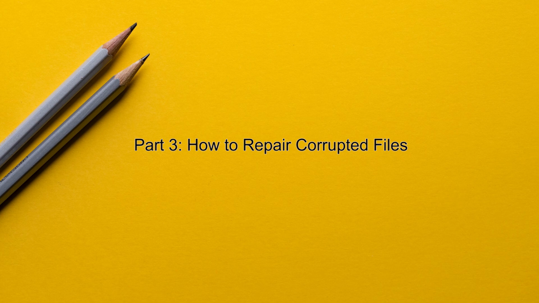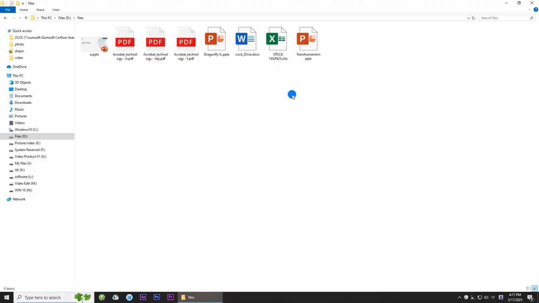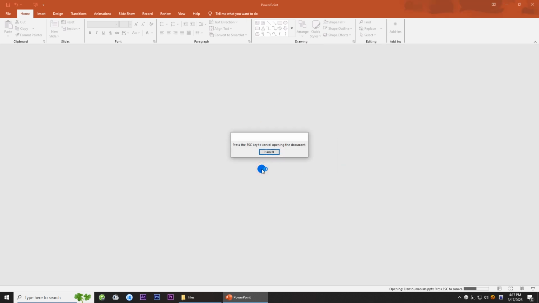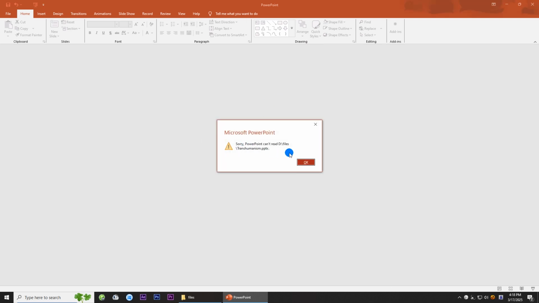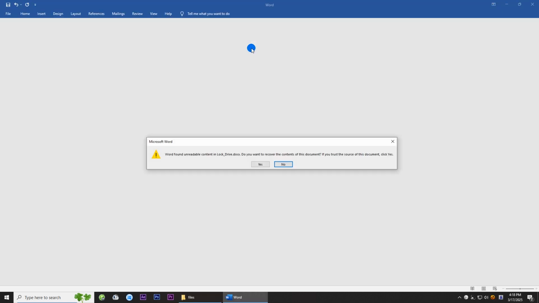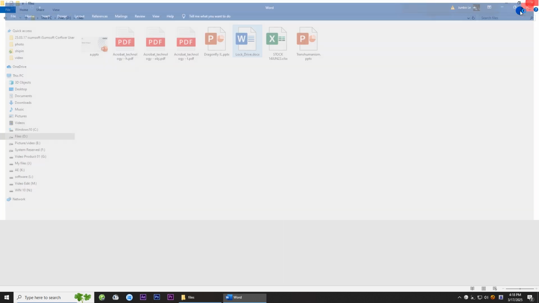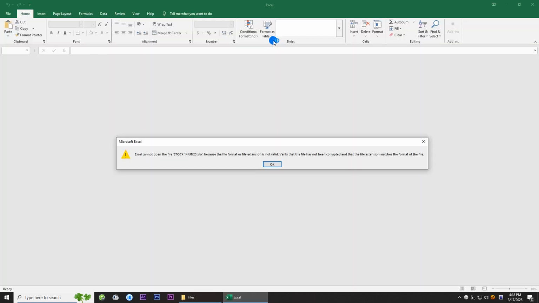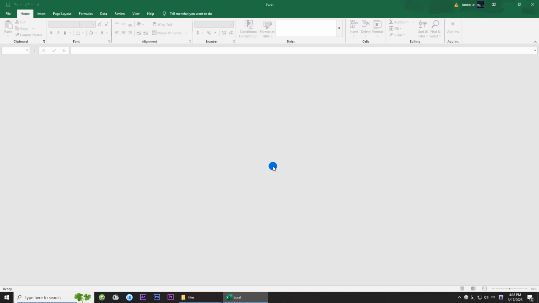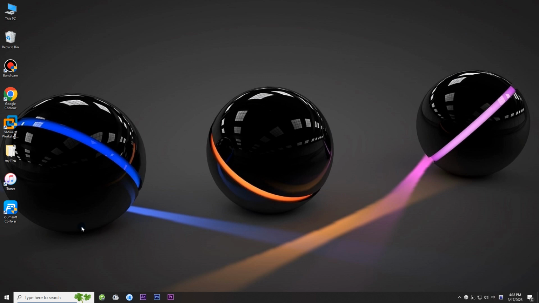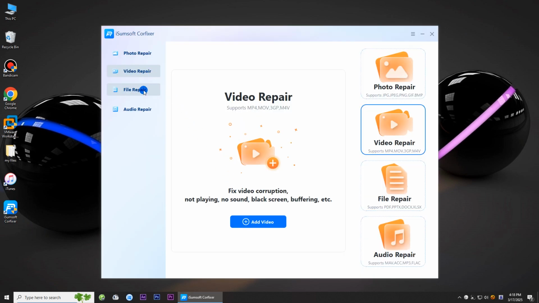Part 3. How to repair corrupted Office files. These are corrupted Word, Excel, PowerPoint, and PDF files. Open iSumsoft Corfixer. Choose the File Repair option.